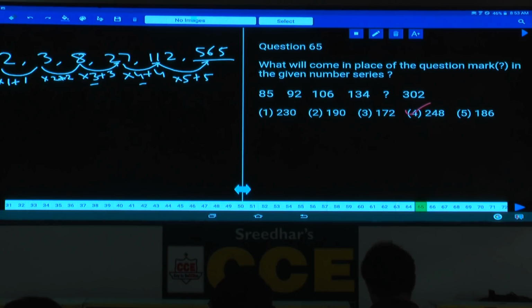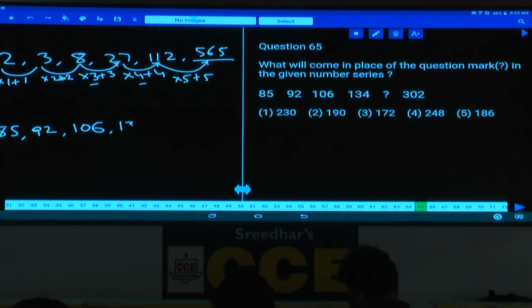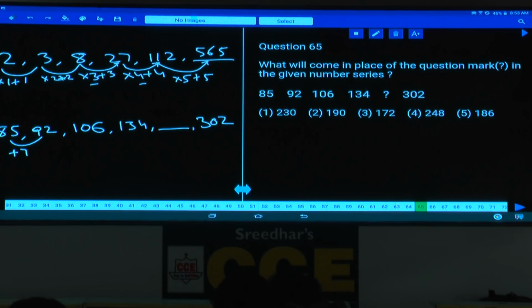Then question number 65. Now in this question number 65, 85, 92, 106, 134 and so on. Here if you observe, the numbers are increasing at a smaller rate, it must be under difference. Now 85 and 92, what is the difference between these two? 7. Next one 106. Next is 134. And finally what should be the next one? Now 85 and 92, the difference is plus 7. And 92 and 106, how much is the difference here? 14. And next difference, 106 and 134, the difference is 28.